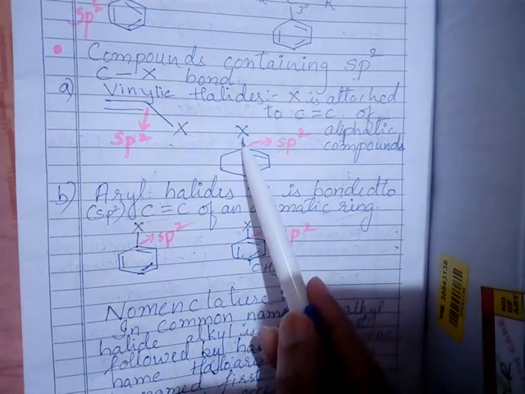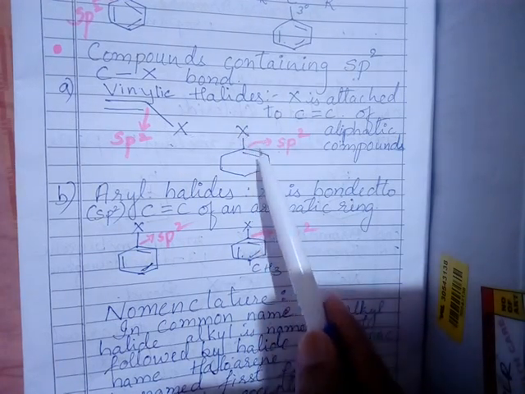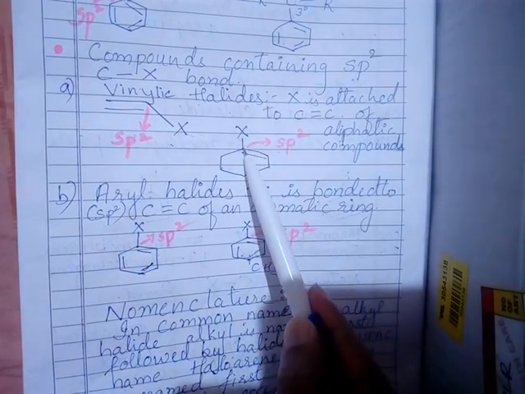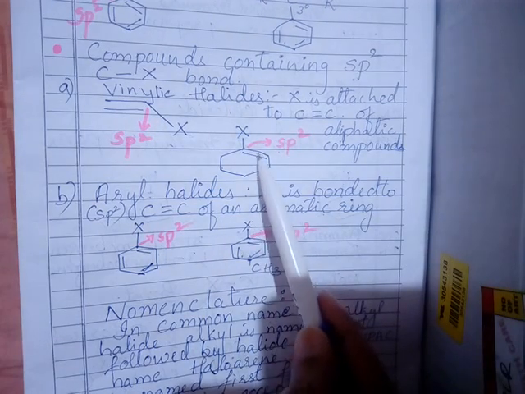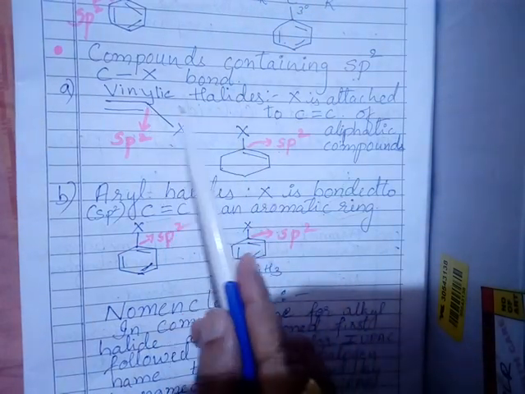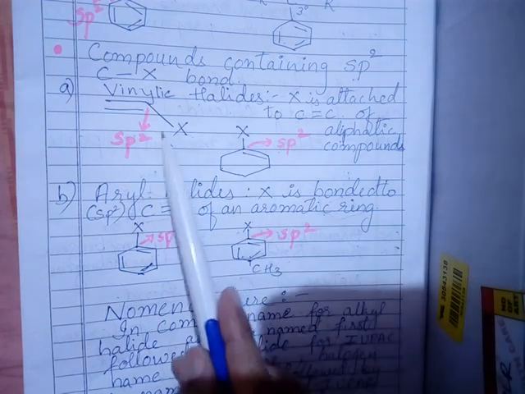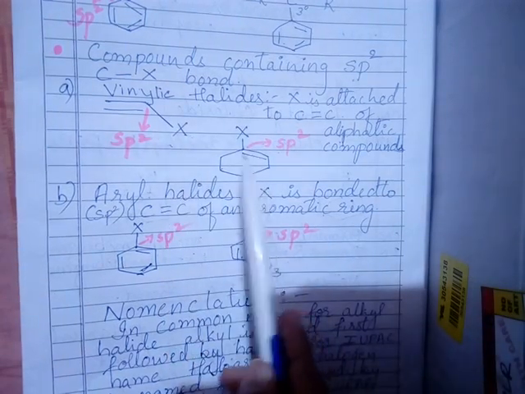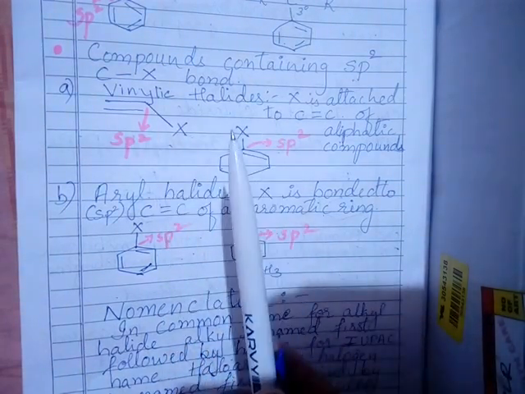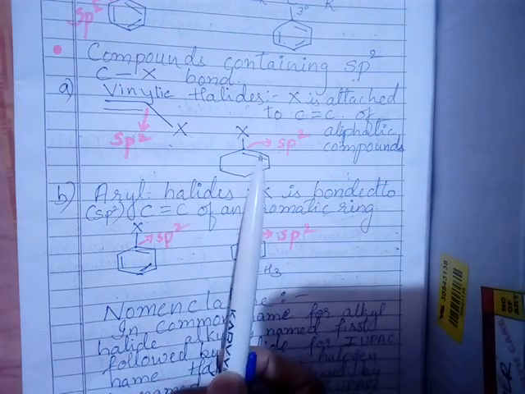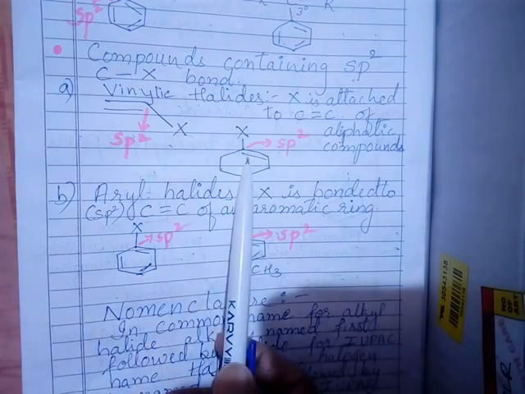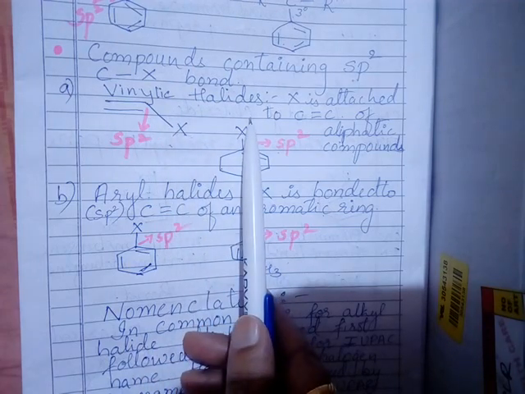So therefore the halogen which is attached to the double bonded carbon, this we call it as what? Vinylic halide. And this is which type of the compound? It is the aliphatic compound. So it should be necessarily an aliphatic compound. So then we call it as vinylic halide.